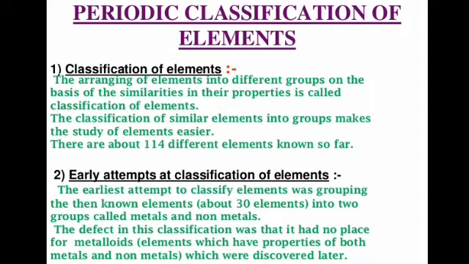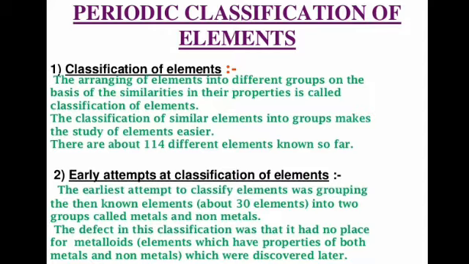There were earlier attempts of classification. The earliest attempt to classify elements was grouping them into two groups known as metals and non-metals. At that time only 30 elements were discovered. The defect in this classification was that it had no place for metalloids, that are the elements which have the properties of both metals as well as non-metals, which were discovered later. So new attempts needed to be made to classify the elements.